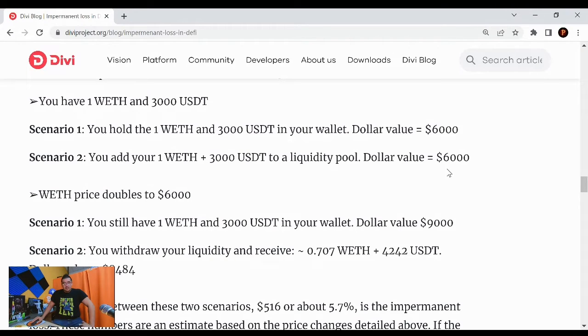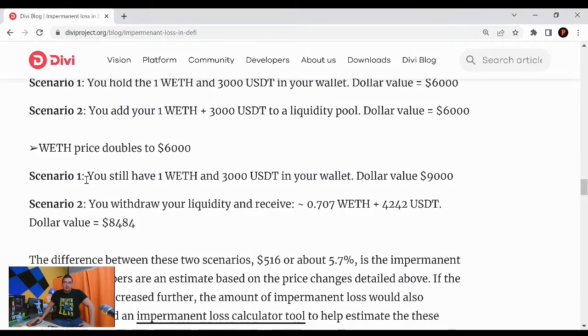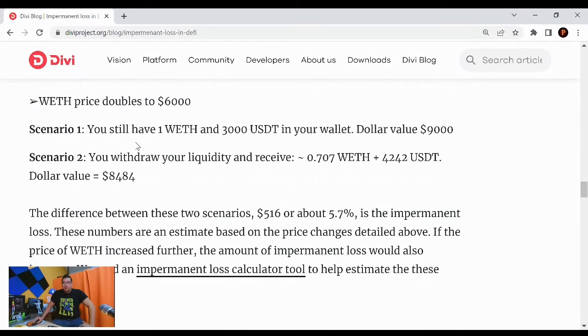Dollar value, $6,000. So the wrapped Ethereum price doubles to $6,000. Scenario 1, you still have 1 wrapped Ethereum and 3,000 USDT in your wallet. Dollar value, $9,000. Scenario 2, you withdraw your liquidity and receive 0.707 wrapped Ethereum plus 4,242 USD. Dollar value would be $8,484.